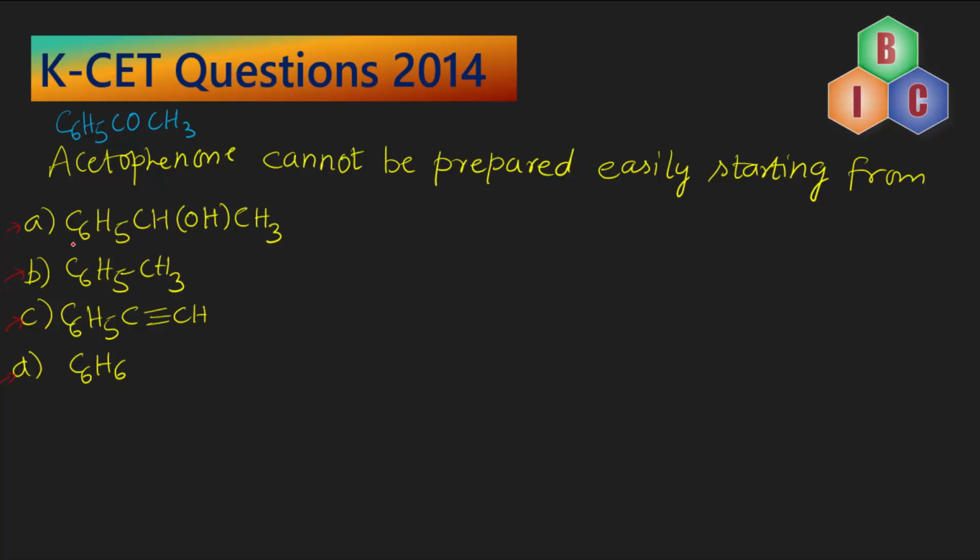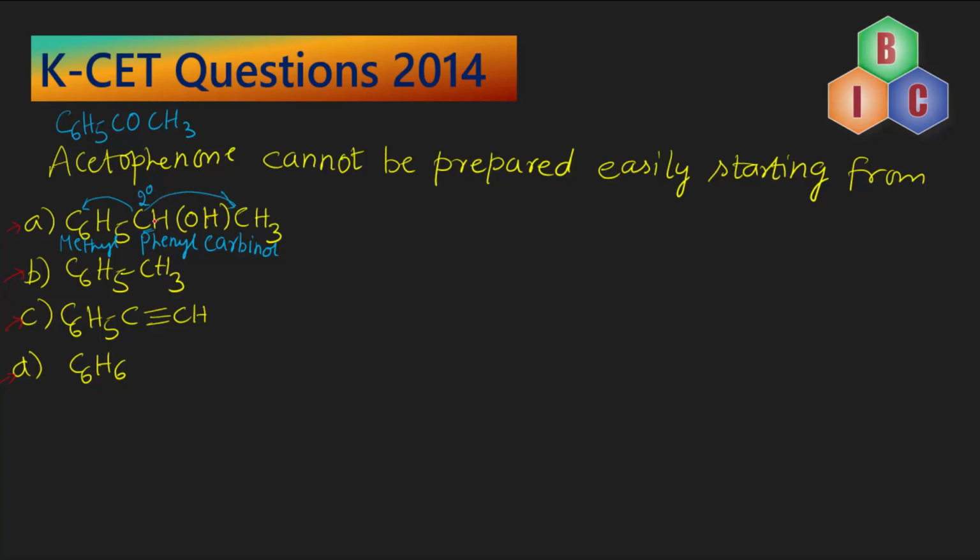What's the name of this compound? It's called methyl phenyl carbinol. And you remember this fact, this is a secondary alcohol. This carbon to which OH is attached is in turn linked with two other carbon atoms.